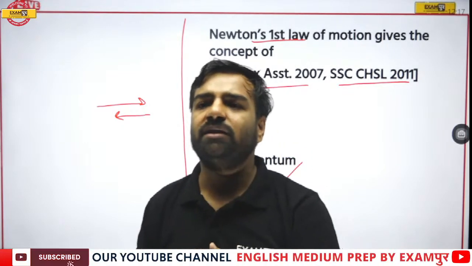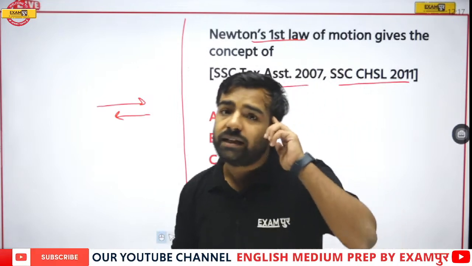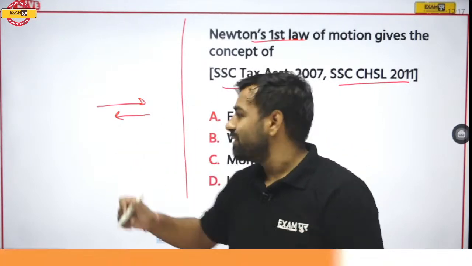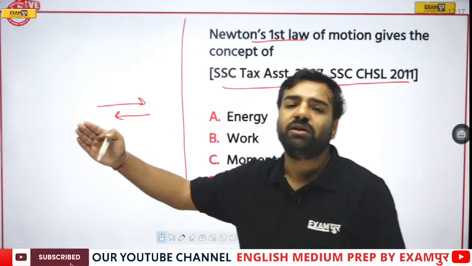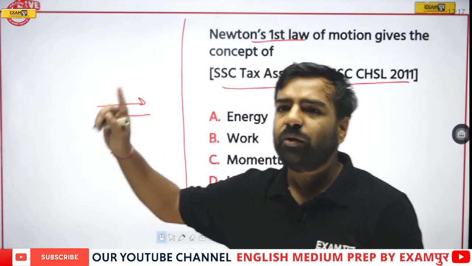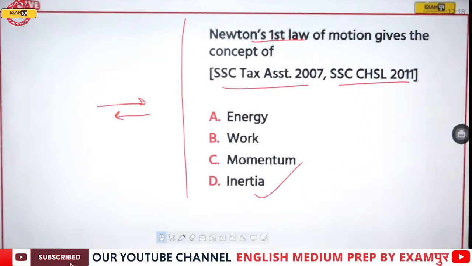Then Ilma is saying something: the more force you apply, the farther it will go, then it will stop. No, Ilma. The thing is that it was stopping because there was the frictional force acting, which was decreasing the speed or velocity. Got my point? So everyone, you all are correct, and this is option D. That is the correct answer.